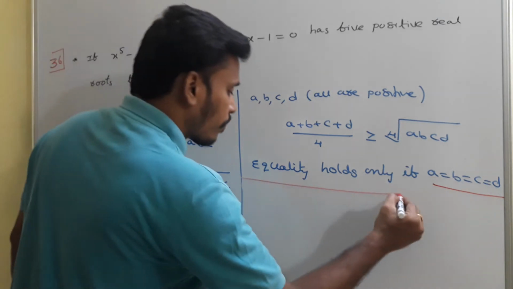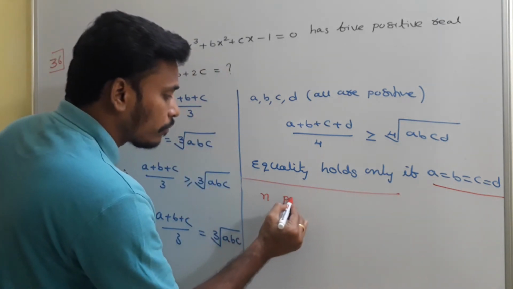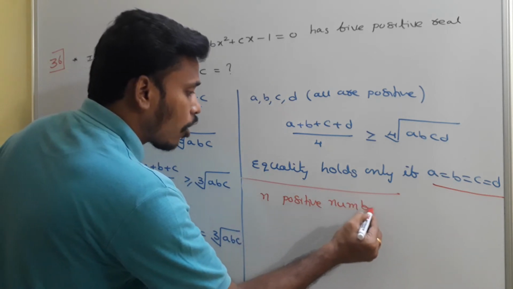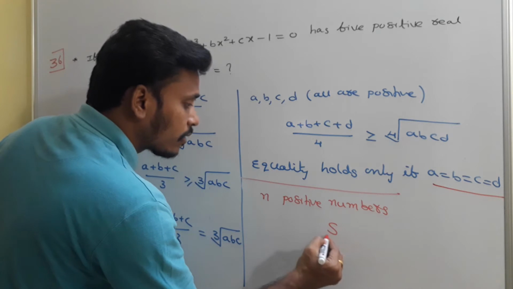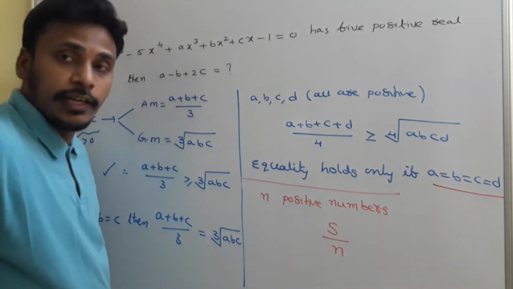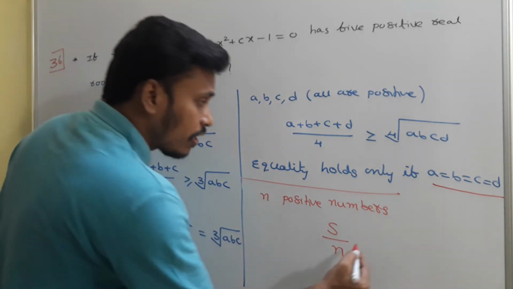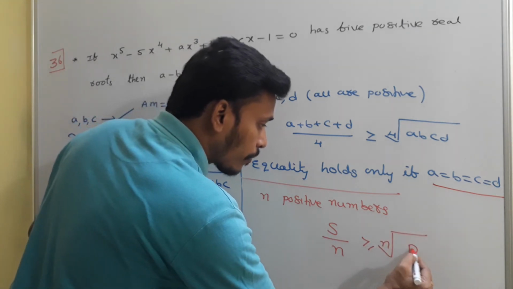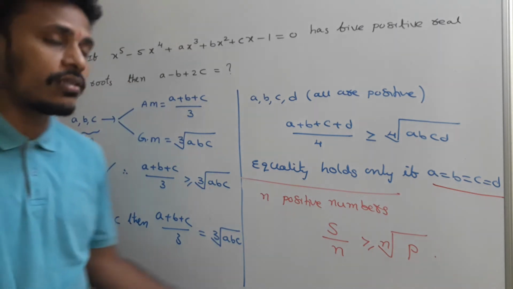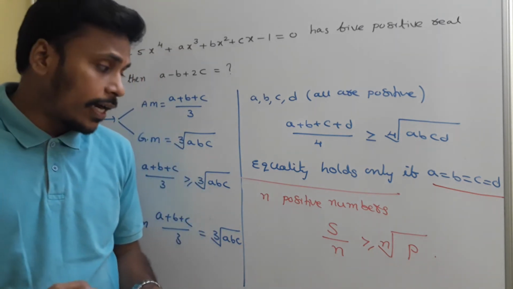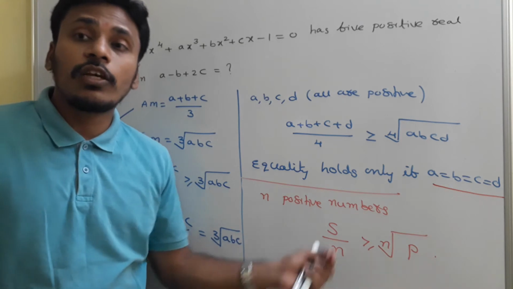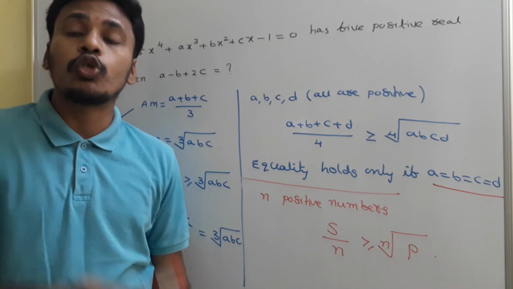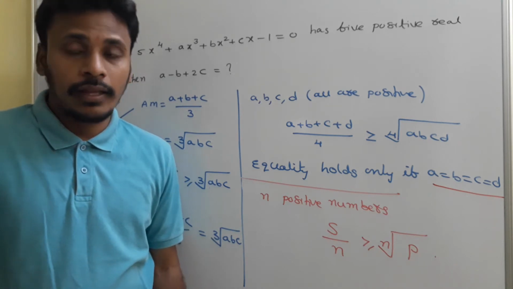Suppose I have n positive numbers. Then according to this, what will happen? The sum of all those n numbers divided by n is greater than or equal to the nth root of the product of all those numbers. This is the generalized case. And that is, S by n is equal to nth root of P. Equality holds if all those n positive numbers are the same. I think this is clear.